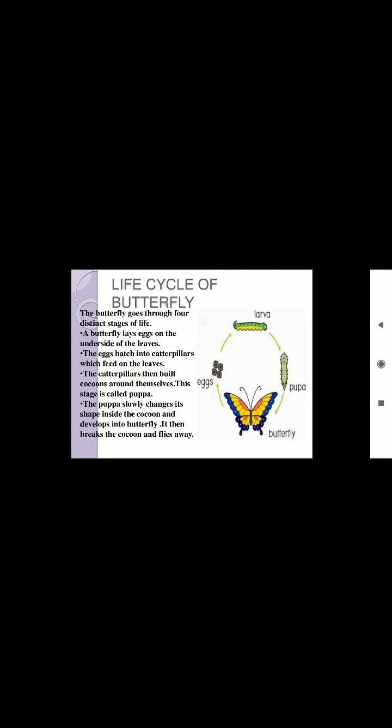Fourth and last stage, adult stage. Inside the pupa, the larva slowly changes into an adult insect which finally comes out of the pupa.